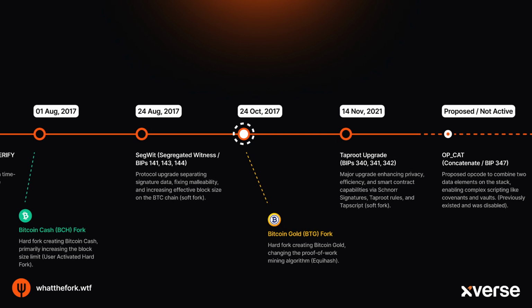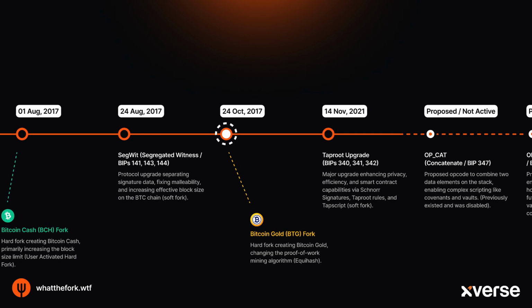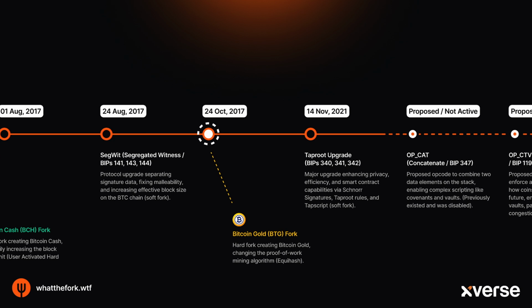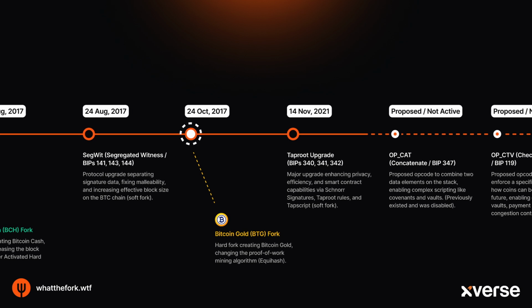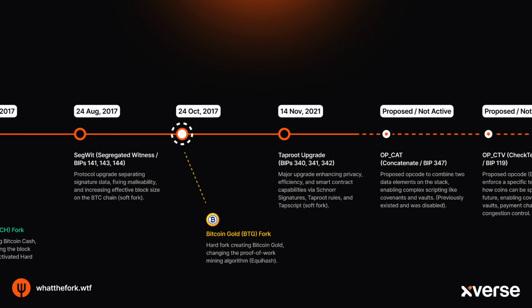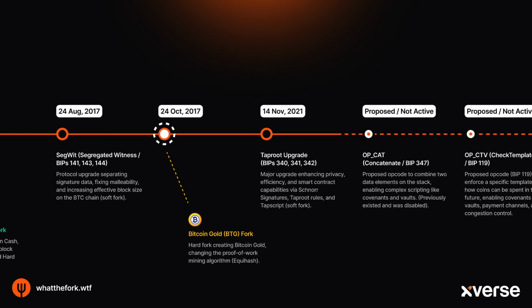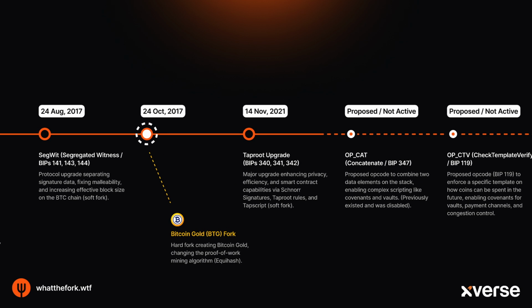The eventful year of 2017 continued in October with another hard fork creating Bitcoin Gold. This time, the main goal wasn't about block size, but mining decentralization. Supporters felt that the expensive specialized ASIC mining hardware made it too hard for regular users to participate. Bitcoin Gold changed the mining algorithm to EquiHash, which was designed to be better suited for mining with standard computer graphics cards, hoping it would make mining accessible again.